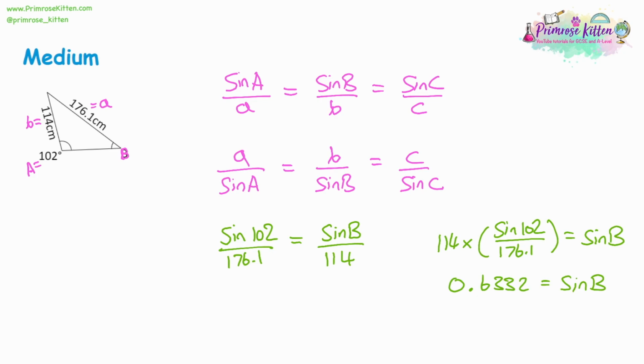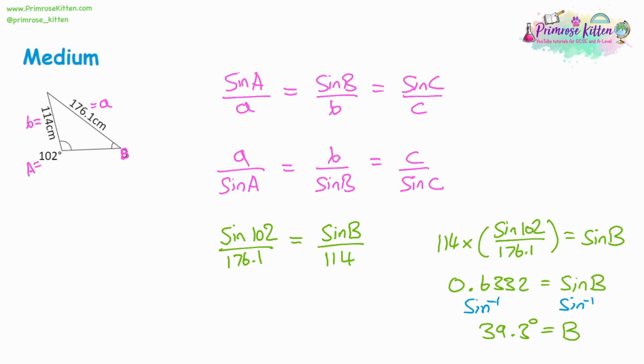So we have to do the inverse of sine to both sides to get rid of that sine. Press shift and sine on a calculator, do that of the answer, and we're going to get that B is equal to 39.3 to 1 decimal place.